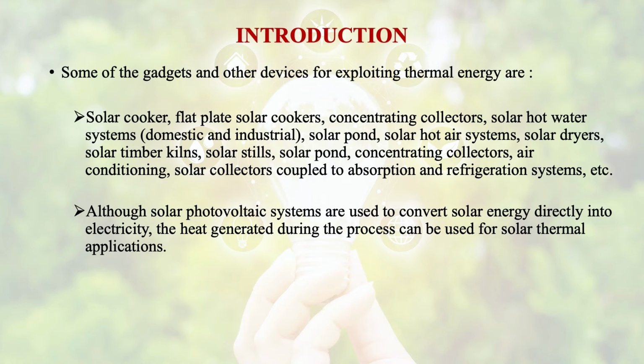Although solar photovoltaic systems are used to convert solar energy directly into electricity, the heat that is generated during the process can be used for solar thermal applications as well.